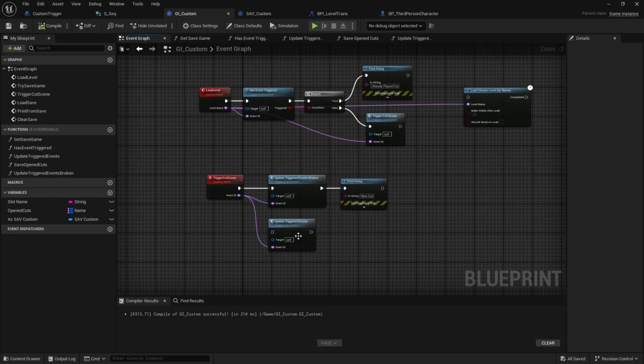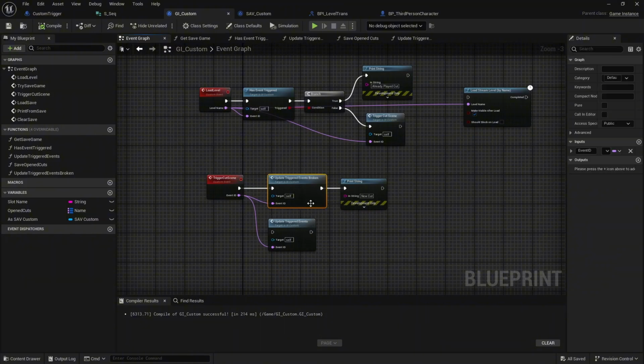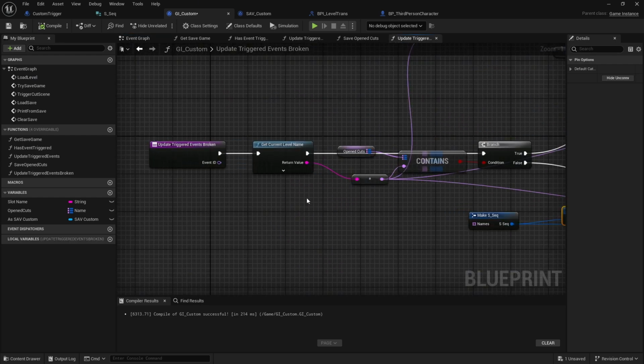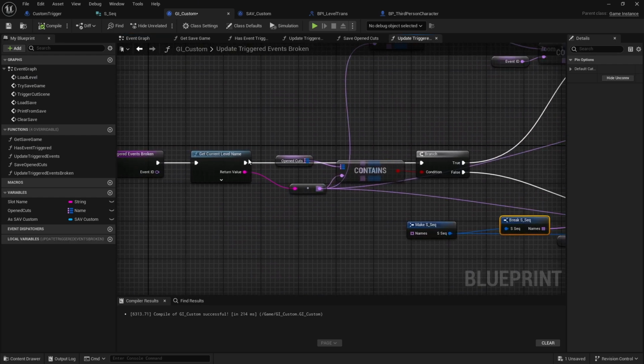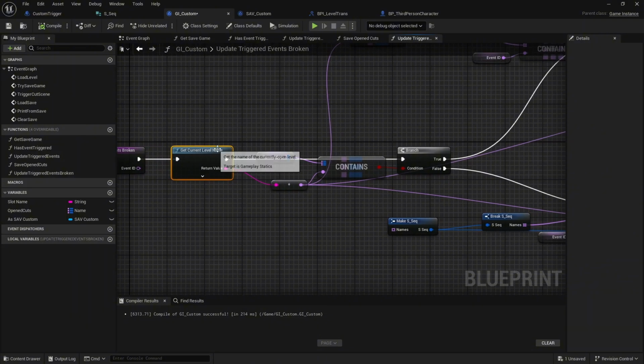As you can see, I have two events here. I have this broken event, which is the event that is copied based on what that person was using in theirs. And I have this update triggered, this actual event that is fixed. So let's open up this update triggered event's broken function, and I will just explain what's going on here and let you try to figure out what the error is. And then when I'm done explaining what's going on here, I'll go through and pick out the error for you.